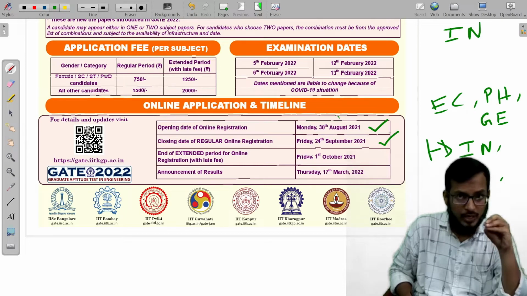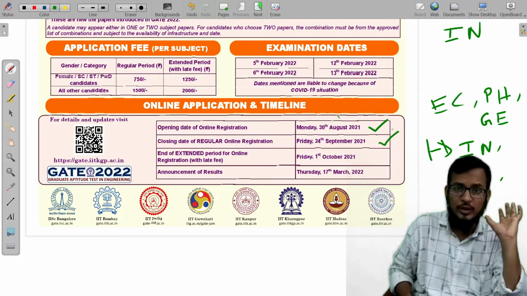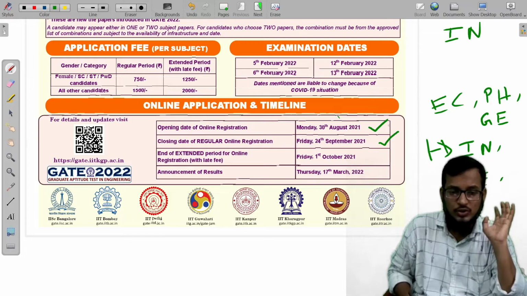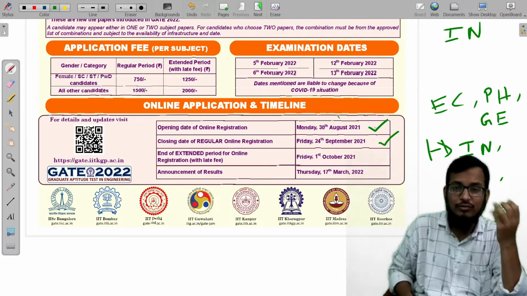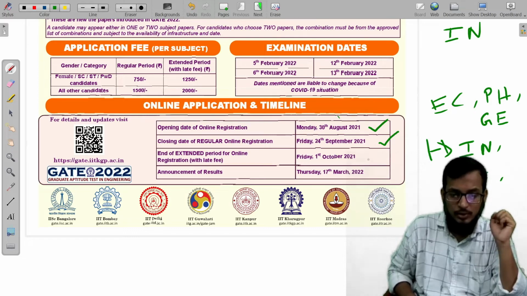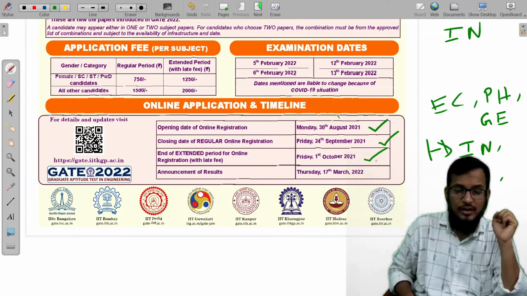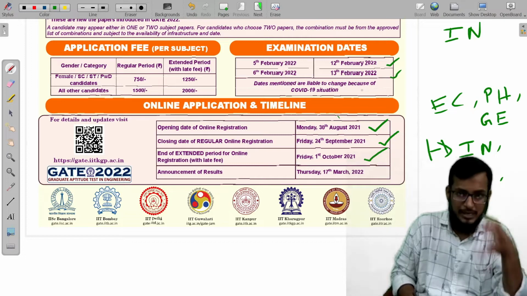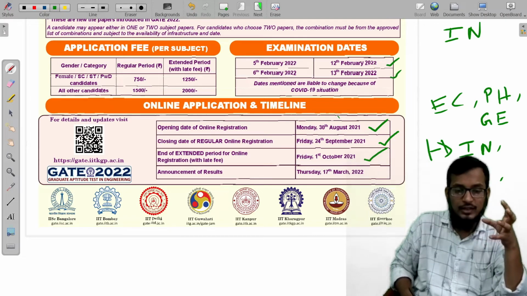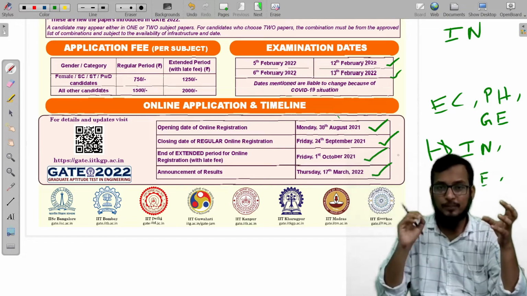From 24 September onwards, online registrations are going to be closed, and with a late fee of around 500, you can still apply up to 1st October also. Finally, the exam is going to be in the first or second week of February, based upon the paper you opted, and the results are going to be announced on 17 March.